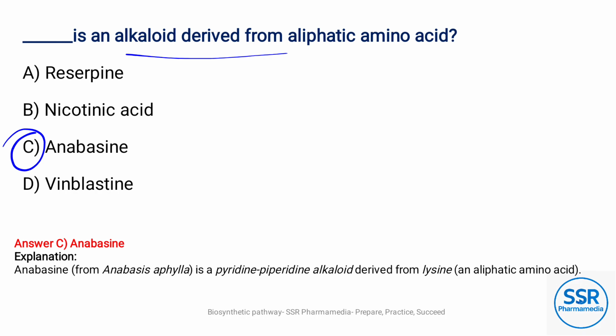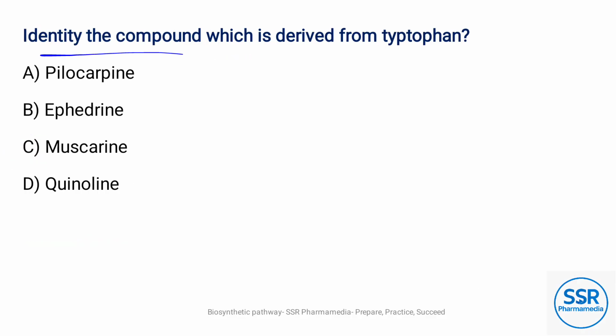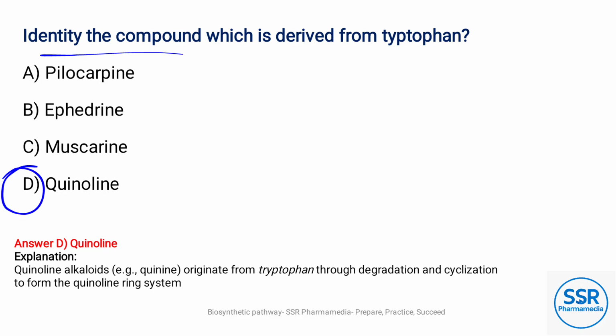Anabasine is a pyridine-piperidine alkaloid derived from lysine, which is a type of aliphatic amino acid. Identify the compound which is derived from tryptophan. Option D is quinoline. Quinoline alkaloids originate from tryptophan through dehydration and cyclization to form the quinoline ring system.